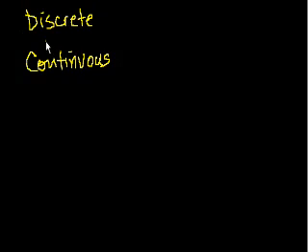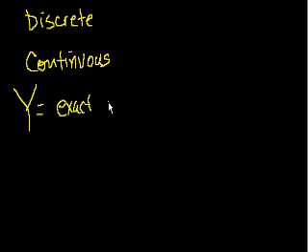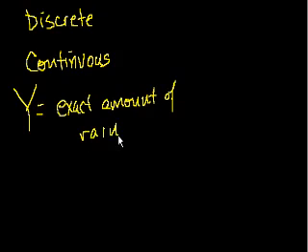which can take on an infinite number. And the example I gave for continuous is, let's say, random variable x, and people do tend to use, let me change it a little bit just so you can see it can be something other than an x. Let's say I have the random variable capital Y, they do tend to be capital letters, is equal to the exact amount of rain tomorrow. And I say rain because I'm in Northern California. It's actually raining quite hard right now, which we're short on, so that's a positive. We've been having a drought, so it's a good thing. But the exact amount of rain tomorrow.